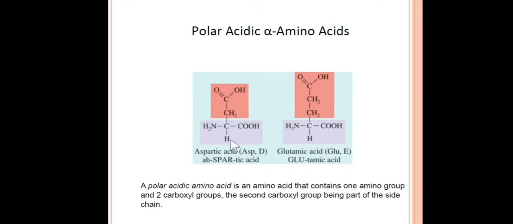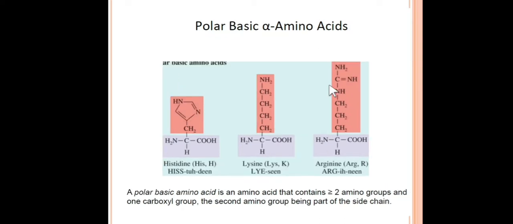Among the 20 amino acids, 2 are acidic in nature, aspartic acid and glutamic acid, because both aspartic acid as well as glutamic acid contain 2 COOH groups. Here is one COOH and here is another COOH group. So this is how we define the acidic ones.